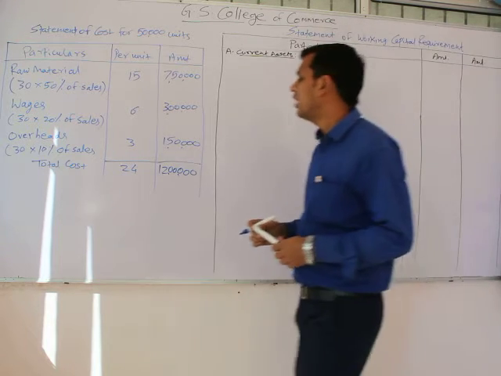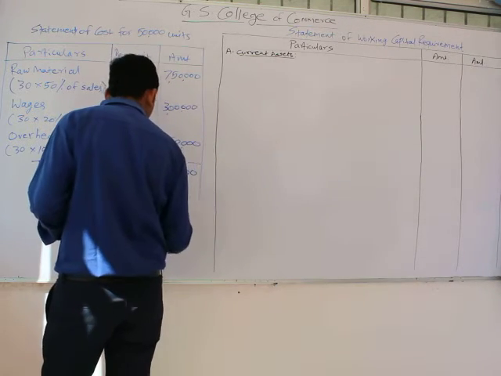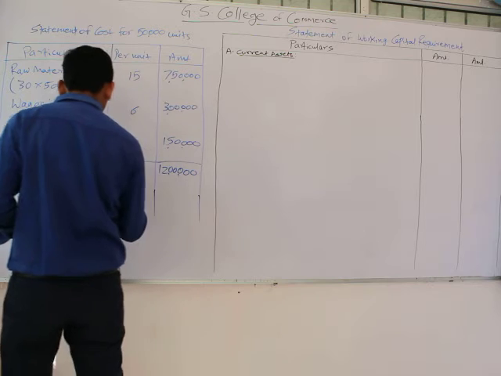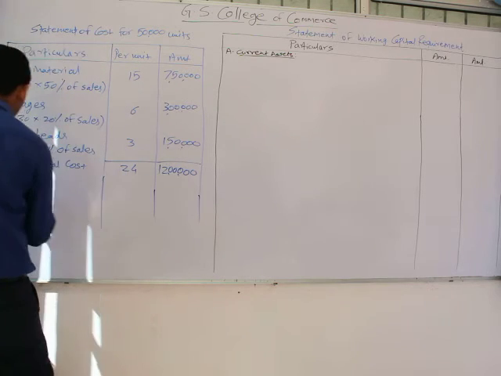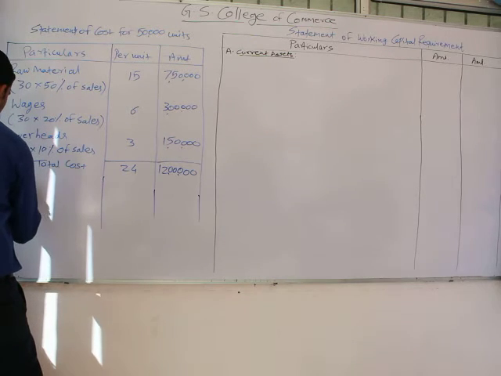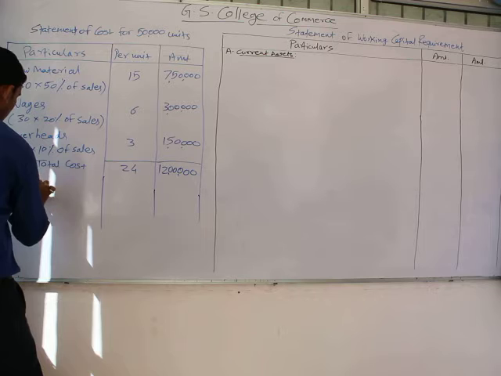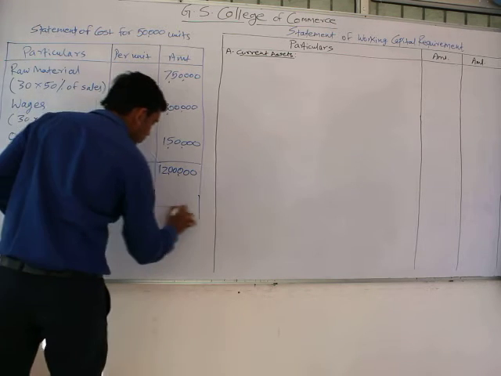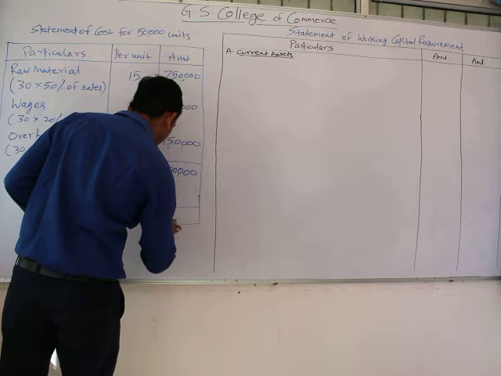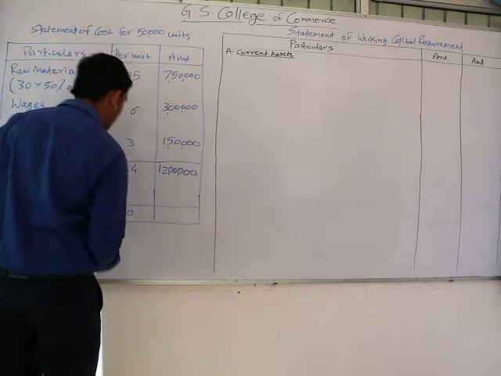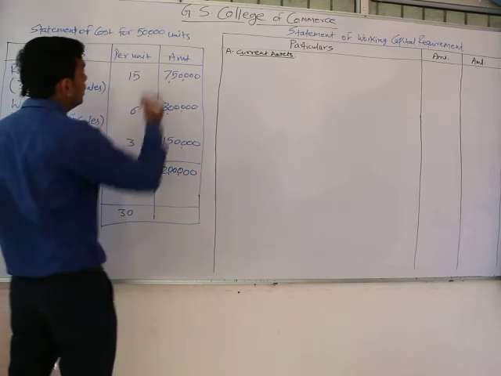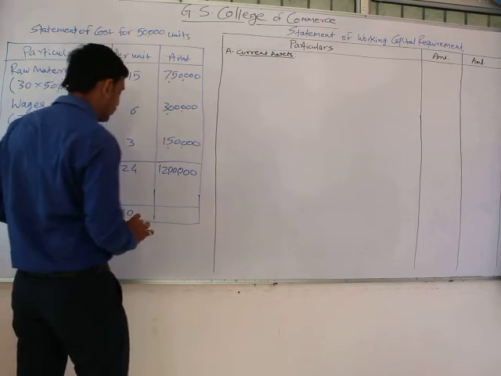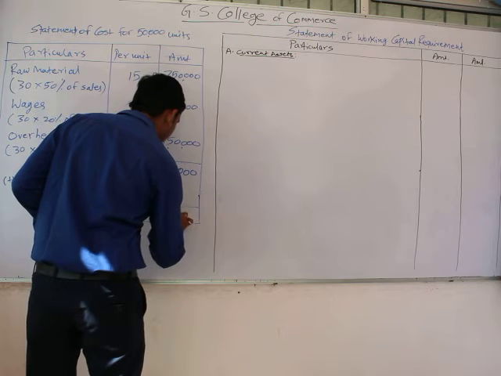Now we have been provided with the selling price, so we can also calculate our profit. So plus profit, and here we have the sales. Sales of rupees 30 into 50,000 would be 15 lakh.